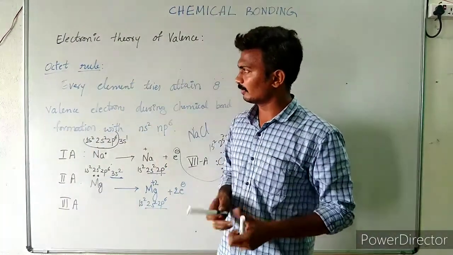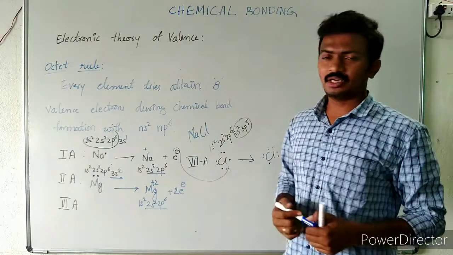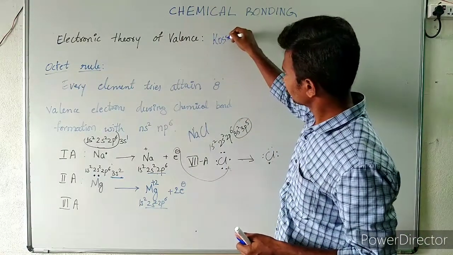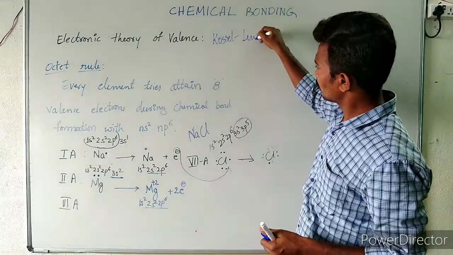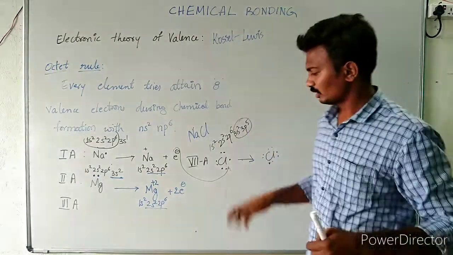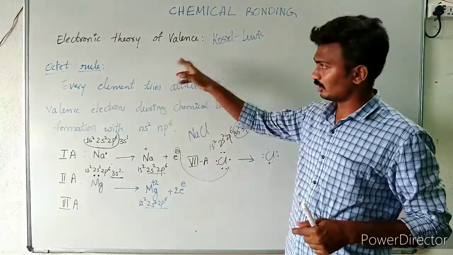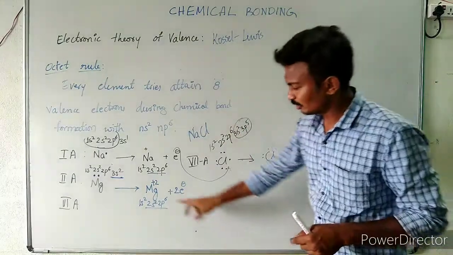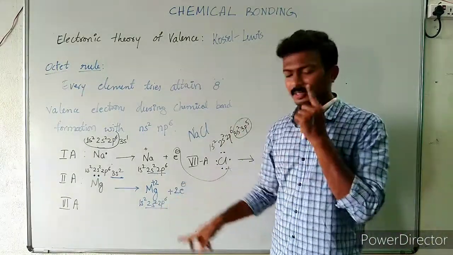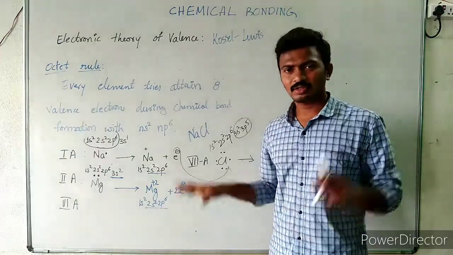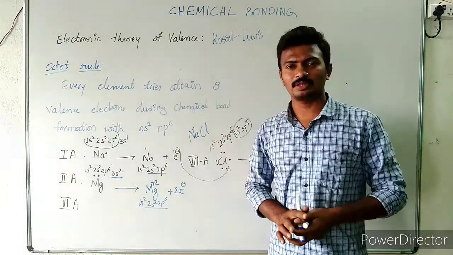This is what is explained by the electronic theory of valence, which was proposed by Kossel and Lewis. Both have independently proposed this, and the theory is named after them. It is also known as the Lewis-Kossel theory or the electronic theory of valence. Now the valence shell of magnesium has 8 electrons, 2s2, 2p6. Therefore magnesium is stable now, as Mg2 plus.